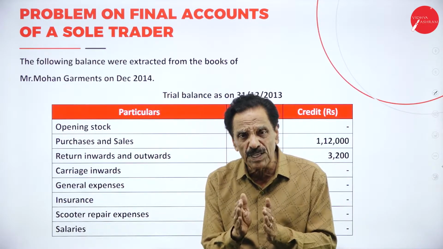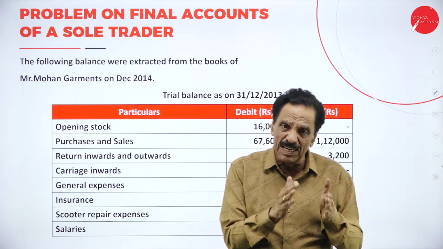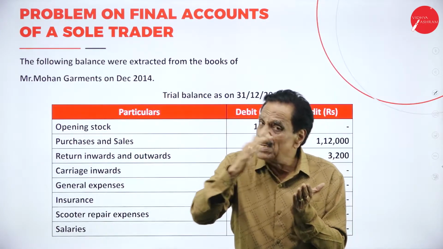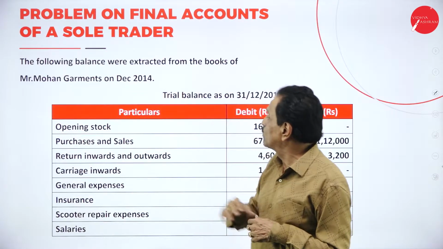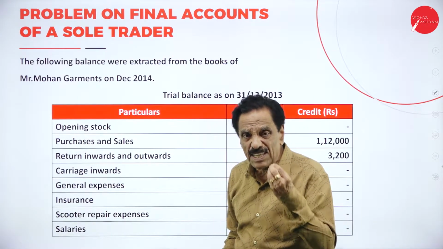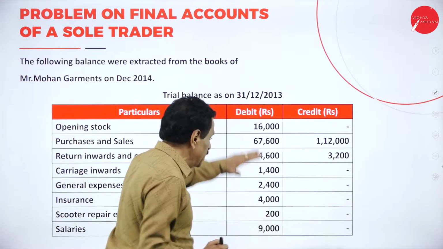So December 14 means: start with January, end with December is called calendar year; start with April, end with March is called financial year. So end on which date? 31st 2014 means it is a December calendar year. So they have given a trial balance.